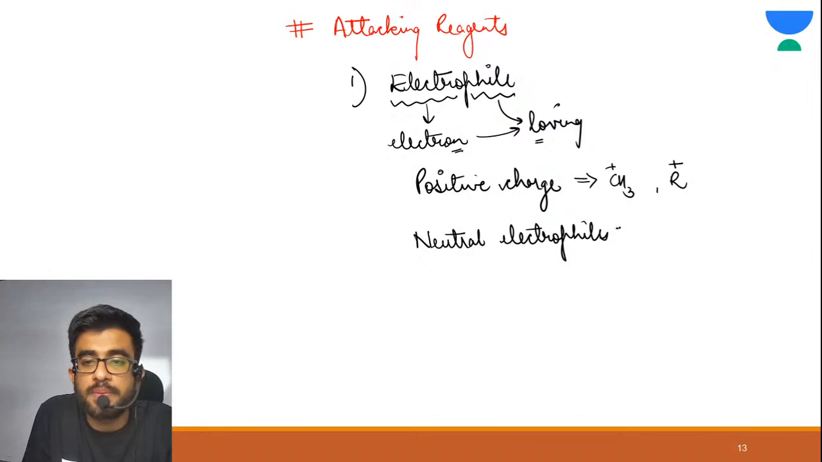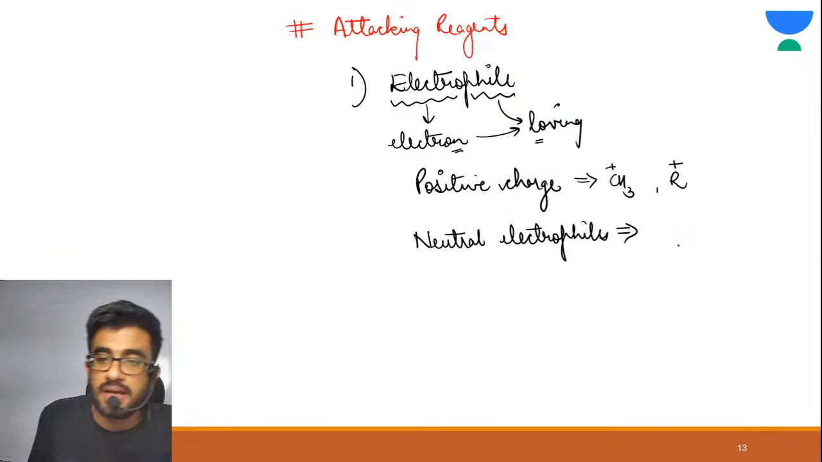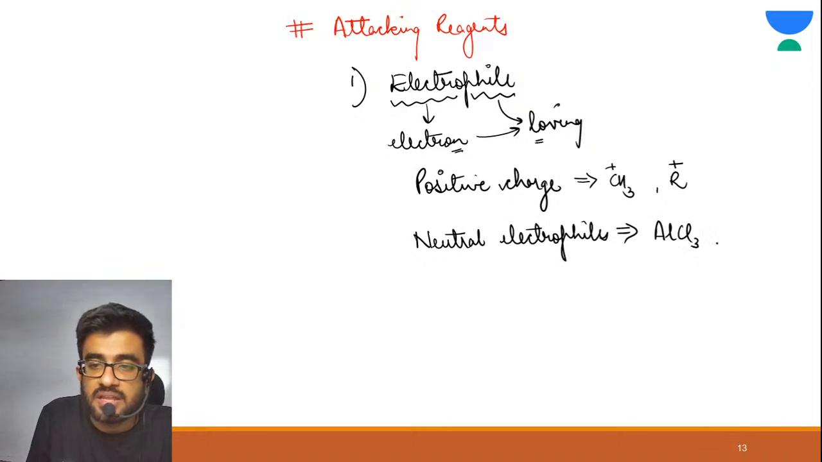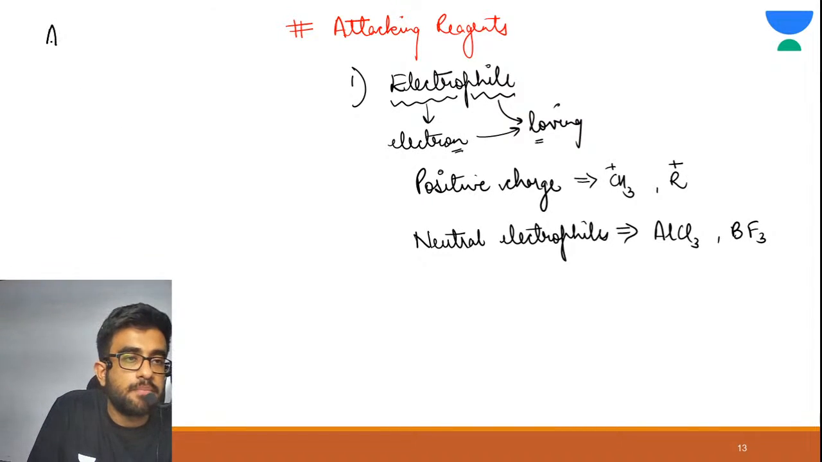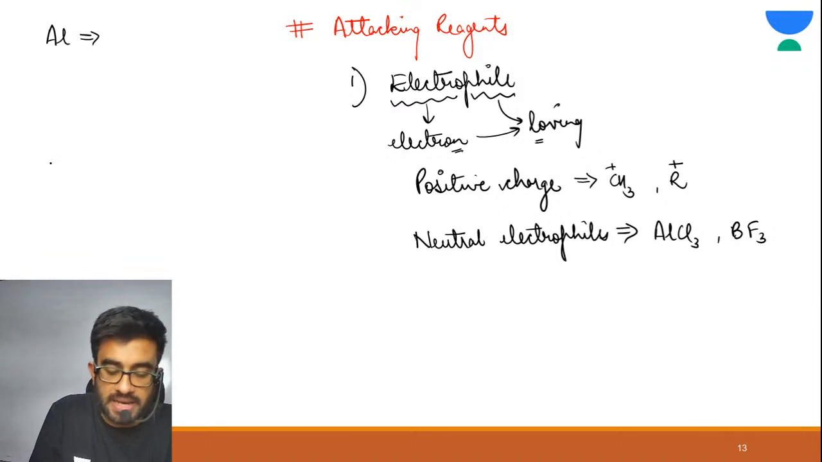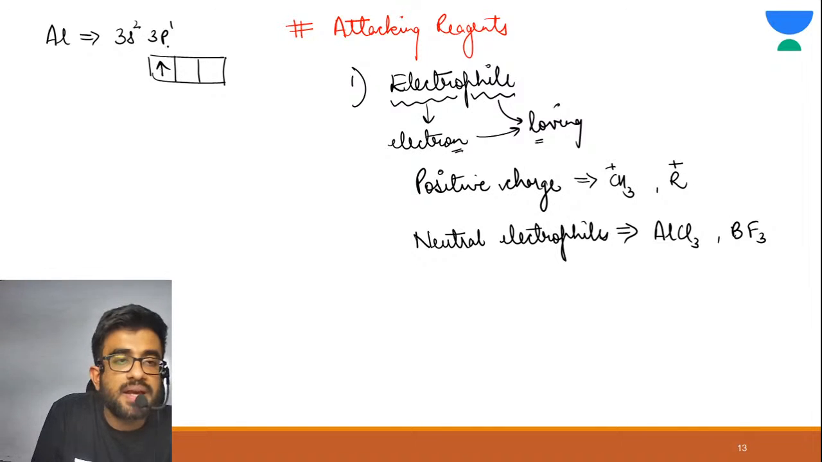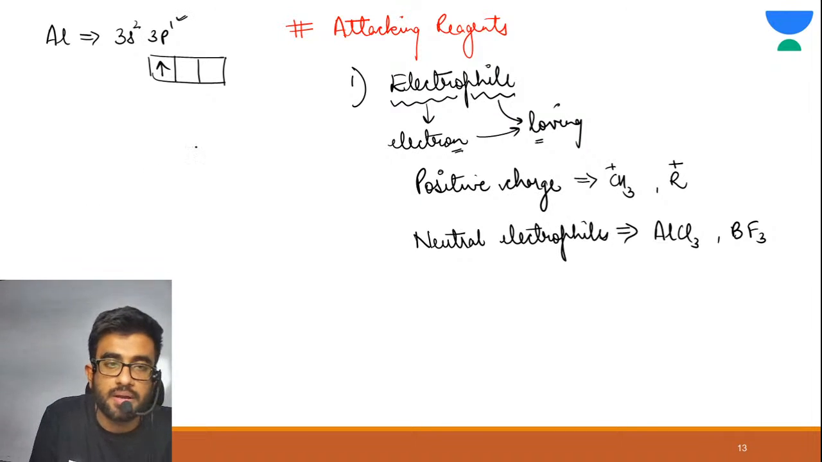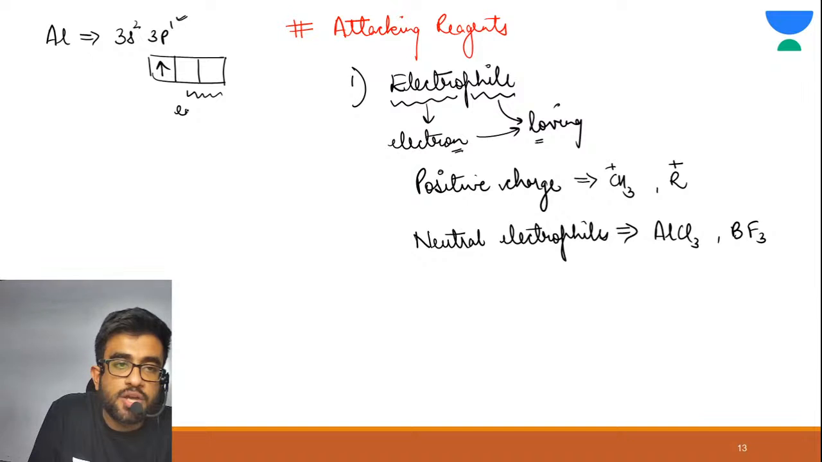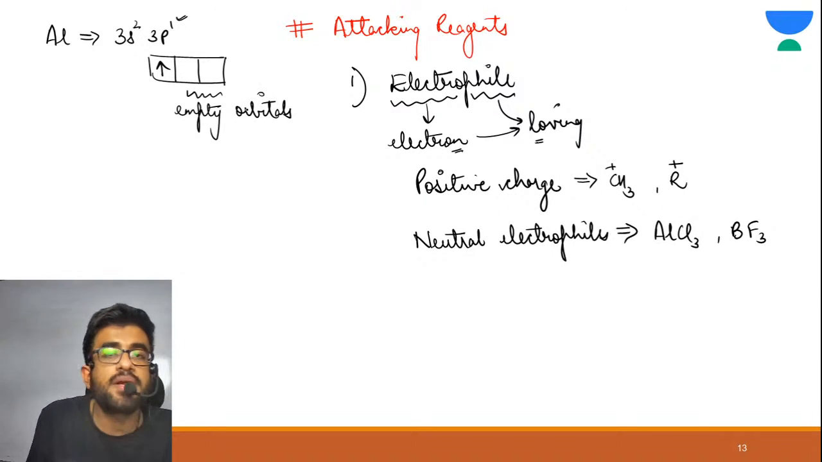Let me explain this. Examples are AlCl3, BF3. Let us observe aluminium. The electronic configuration of aluminium is 3s2 3p1. Now the p subshell has 3 orbitals, and it only has 1 electron here. So these are empty orbitals. No electron is present in these.